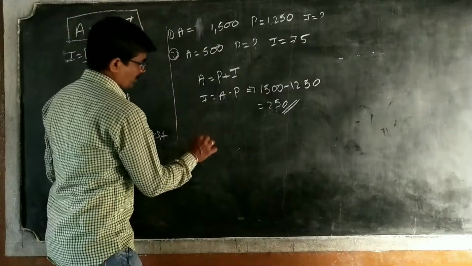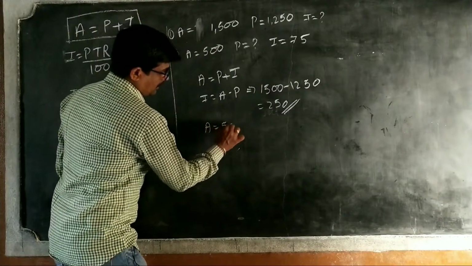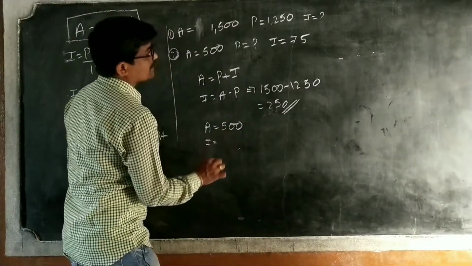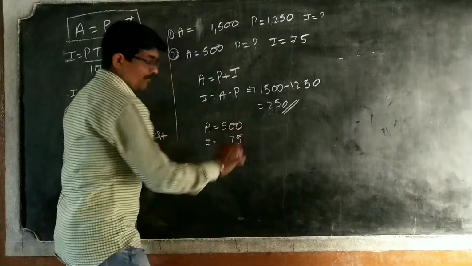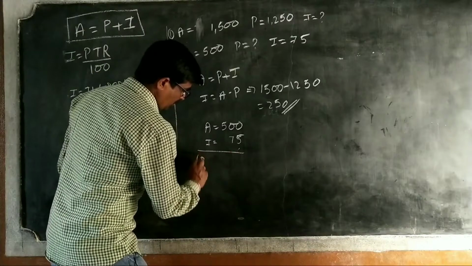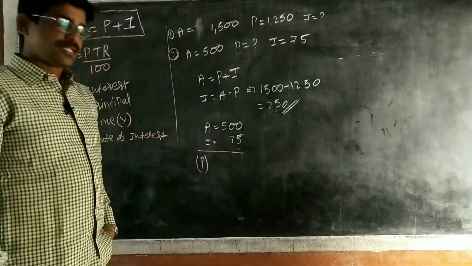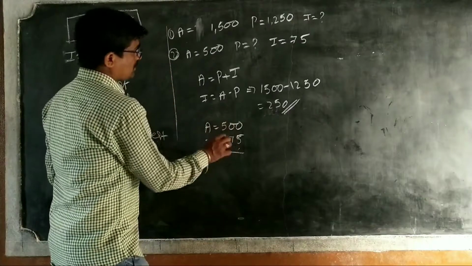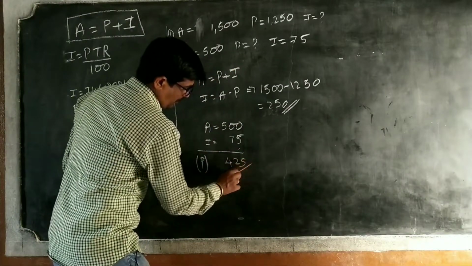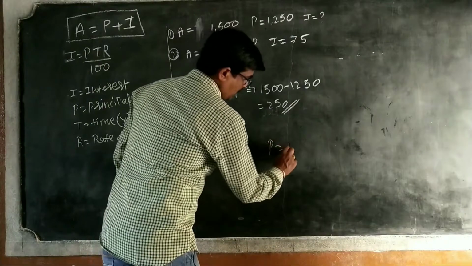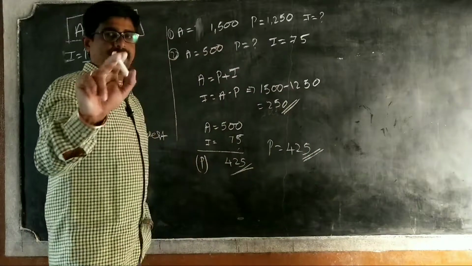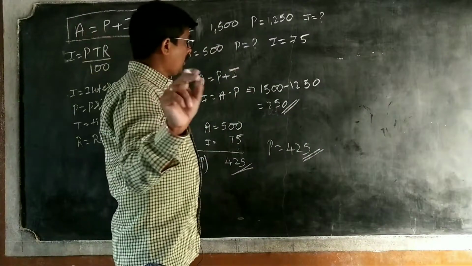Next, A is equal to 500 is given. Interest I is given as 75. What do we have to find? Principal. We simply do subtraction: amount minus interest, that is 500 minus 75, which is 425. So principal is equal to 425. Next, we are going for another problem.